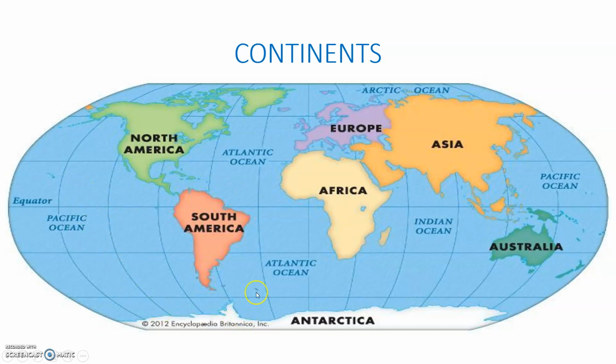These oceans are all interlinked. See here Pacific Ocean, here Atlantic Ocean. Here Southern Ocean will be there. These oceans are all interlinked. And those huge land masses are called continents. In the continents, so many countries, cities will be there. Mountains, plains, plateaus, deserts, forests, all are there in the continents.